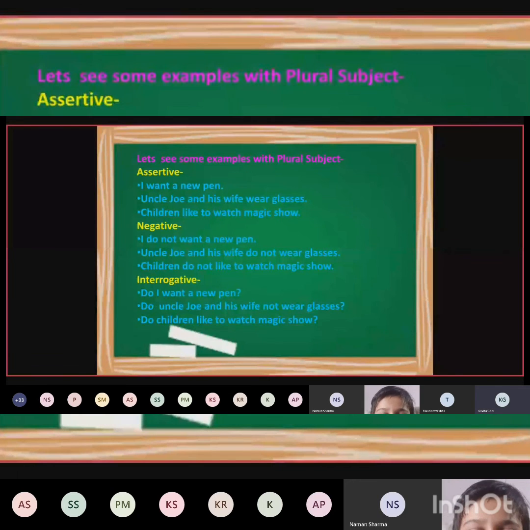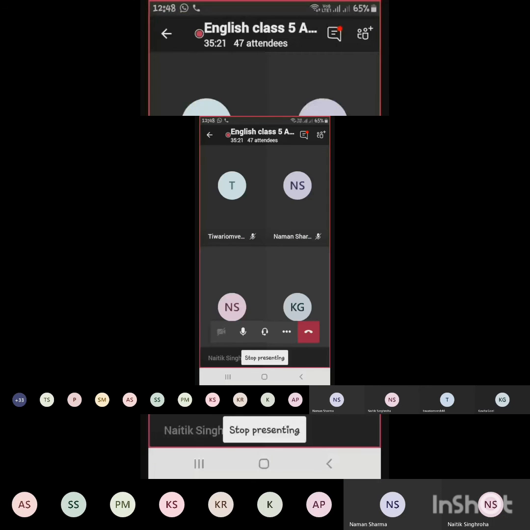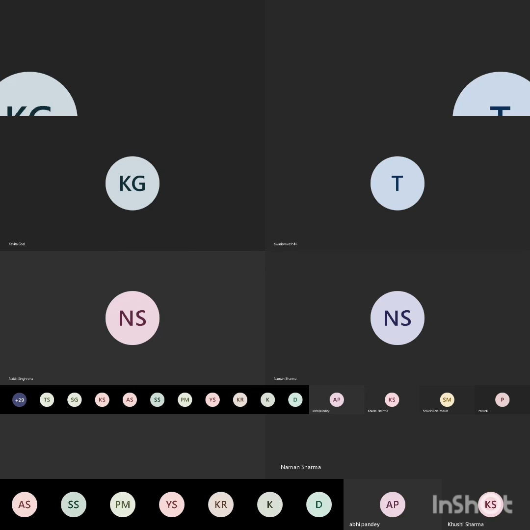So, my dear children, this is all for today. Simple past we will be explaining tomorrow. Now, if you have any questions, do let me know. If you are not able to understand anything, do let me know. Type your questions if you have not understood. Have you understood everything? Remember, I will be taking a test before finishing.